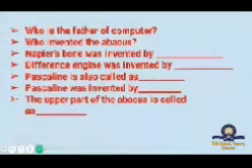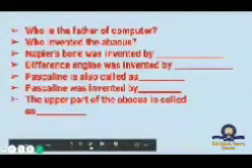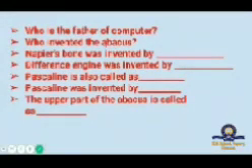Okay, let us see some recapitulation questions. Who is the father of computer? Charles Babbage is the father of computer. Who invented the abacus? Abacus was invented by the Chinese.